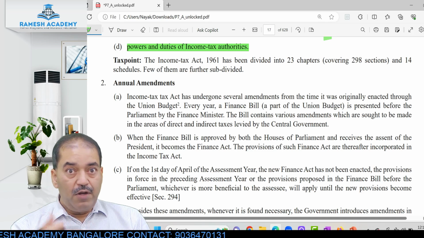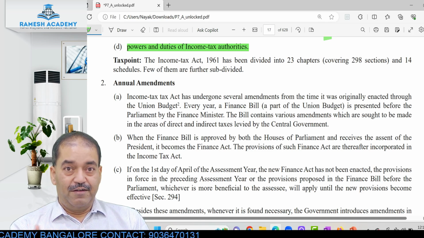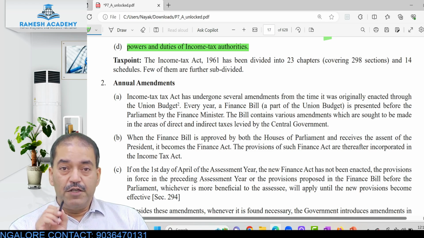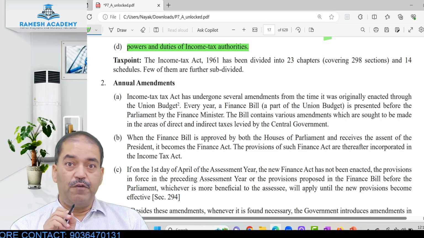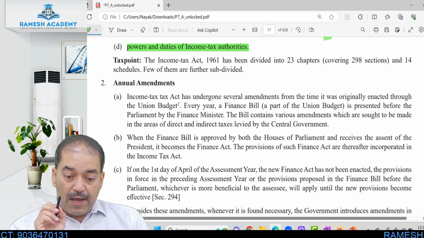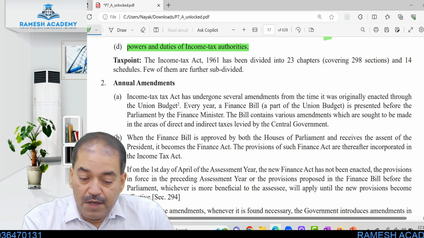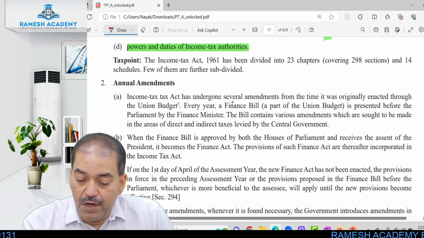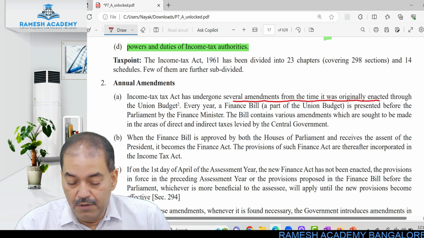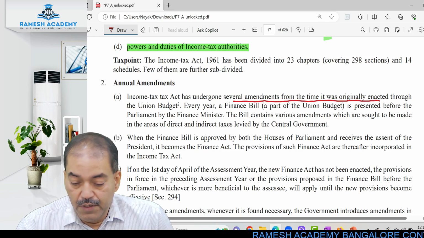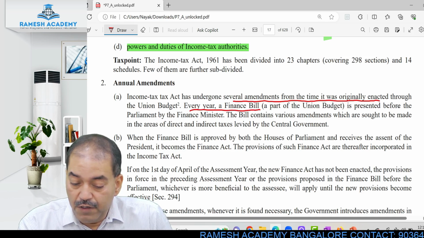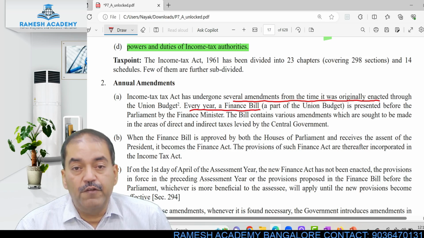How do you get annual amendments? Yes, through the annual budgets which are prepared by the finance minister every year. Income Tax Act has undergone several amendments from the time it was originally enacted through the union budget. Every year, a finance bill is presented before the parliament by the finance minister.